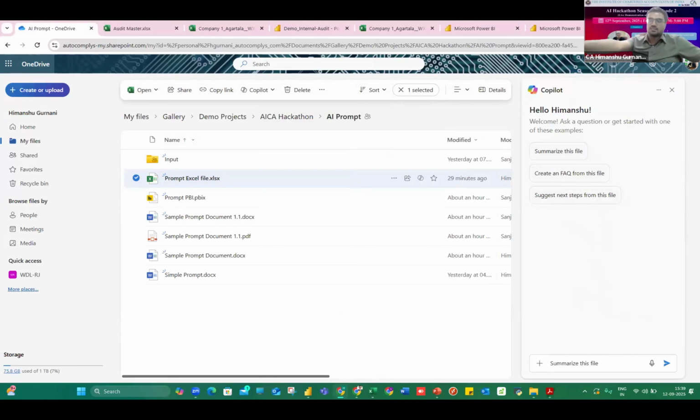I can also load all the tables into one Excel file and use the help of Copilot. It will tell me what kind of charts need to be prepared and what important KPIs apply, and then again the internal audit expertise is required to say what kind of KPIs